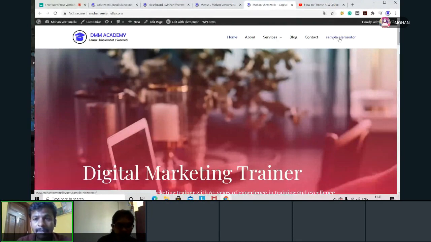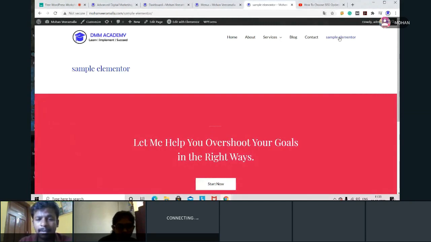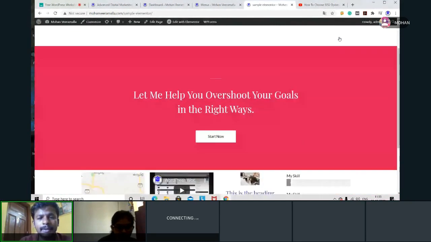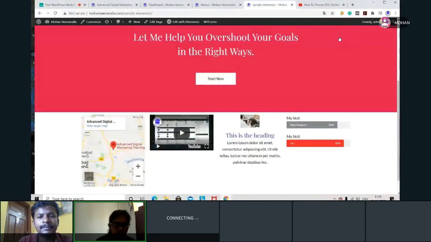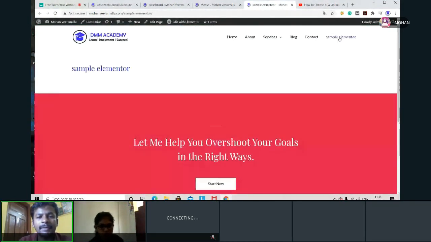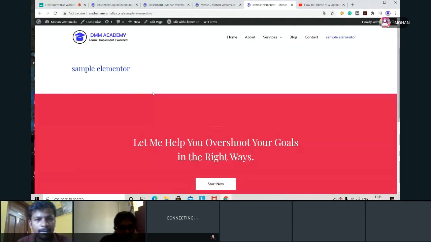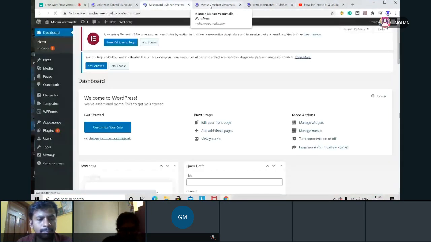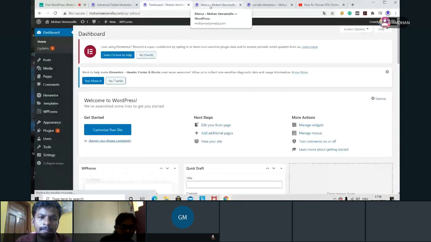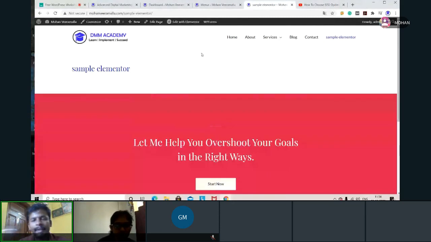See, now I'm going with the sample Elementor. So here we don't have anything. You know this is a footer section, pink color one. We have seen already. This is the footer. And this is the header part. Between we don't have anything. That means we have to design the middle part, the body part. So now here in the top, I'll show one slider where images will scroll.